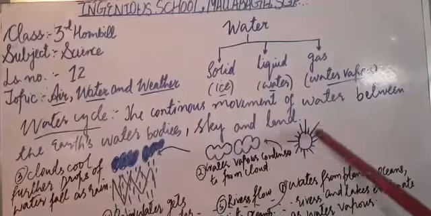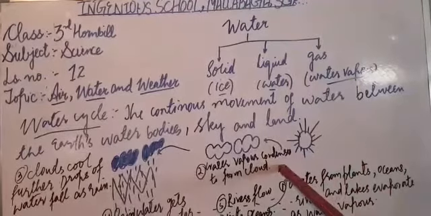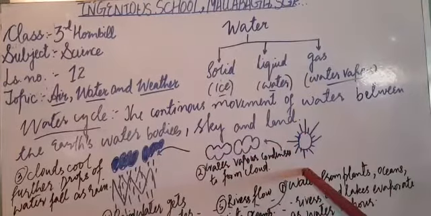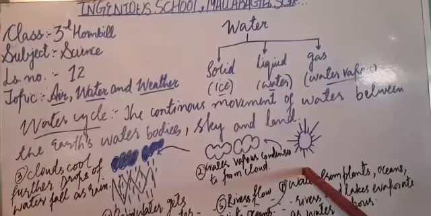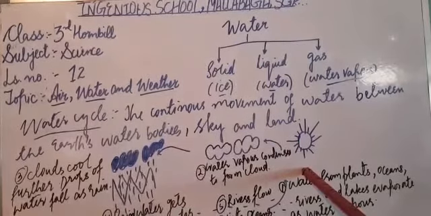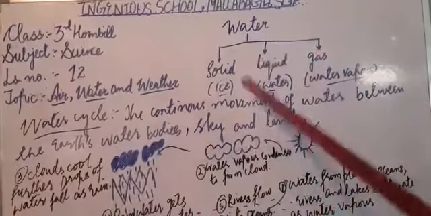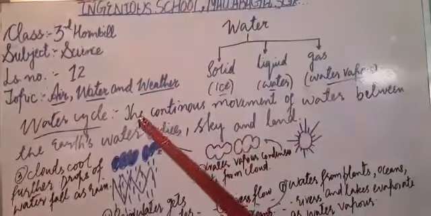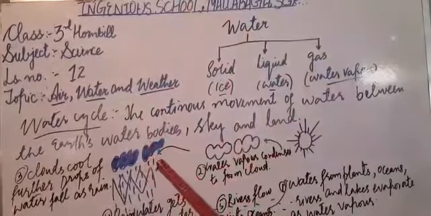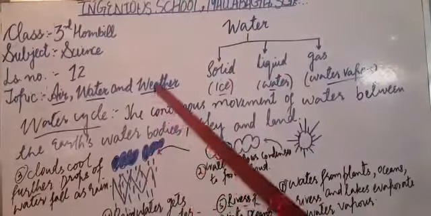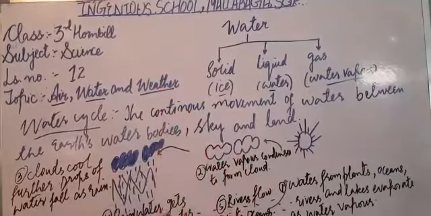Water vapor that rises up in the sky comes in contact with the cold air. It cools down there as tiny droplets of water. When these tiny droplets combine together, they form clouds. Now, when the clouds become heavier, they cool down further and fall on the earth as rain.